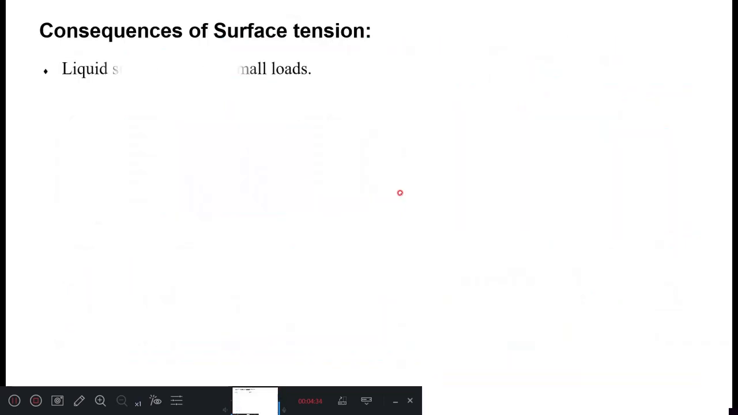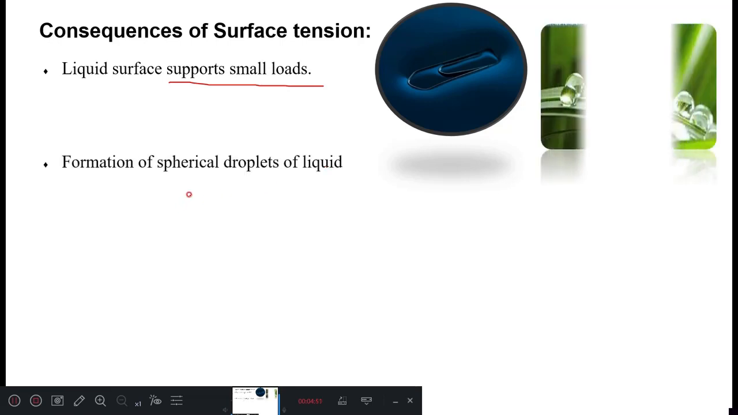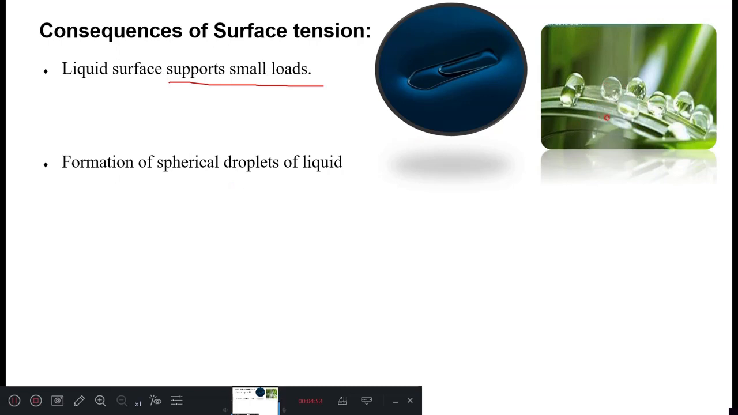Then the consequences of surface tension: the liquid surface supports small loads. This is because of the surface tension. So look at this picture, a pin floating on the surface. It is because of surface tension. Formation of spherical droplets of liquid, that is like this, spherical droplets.